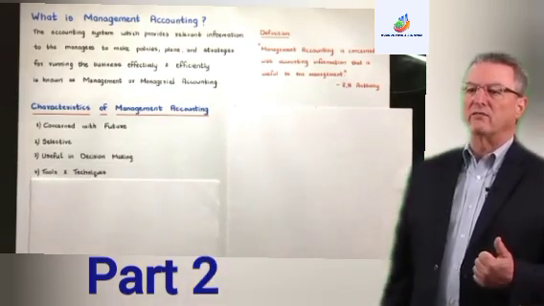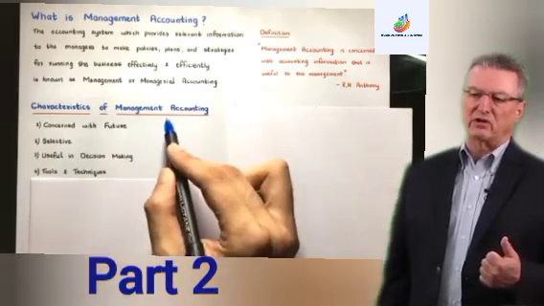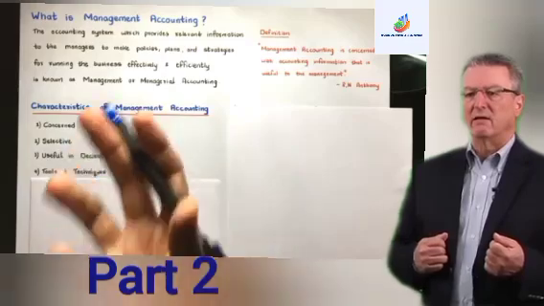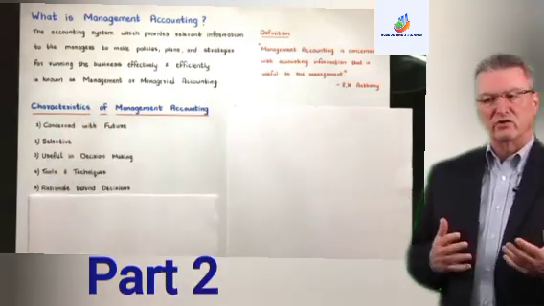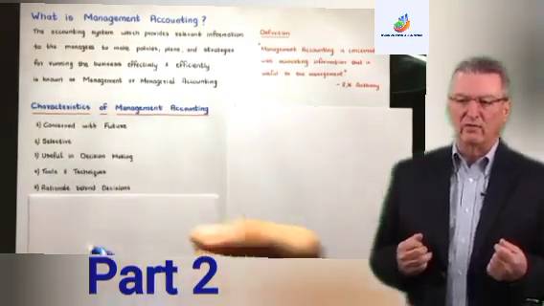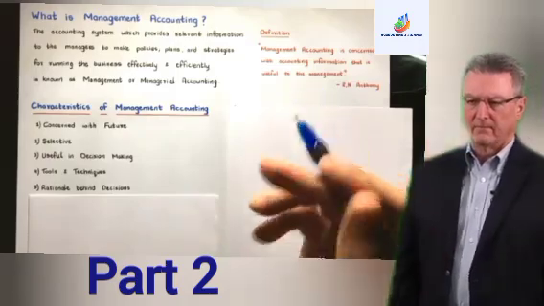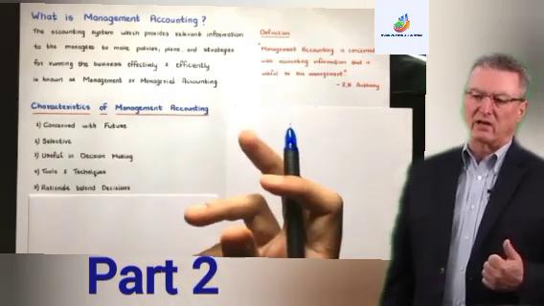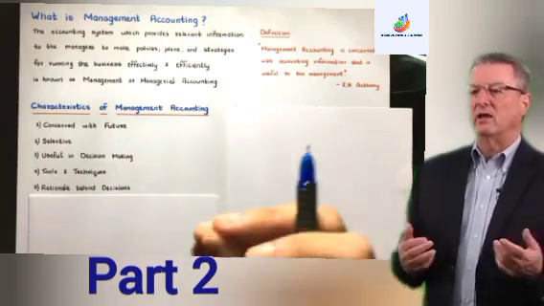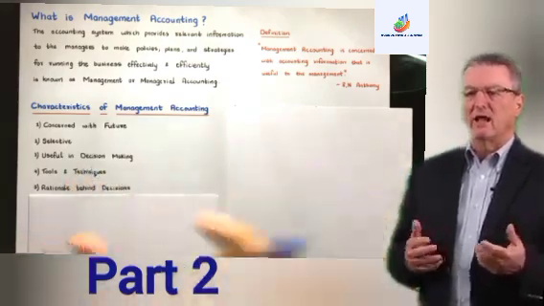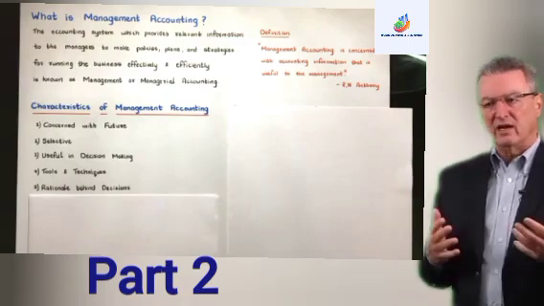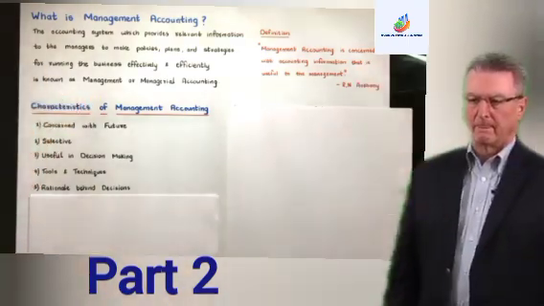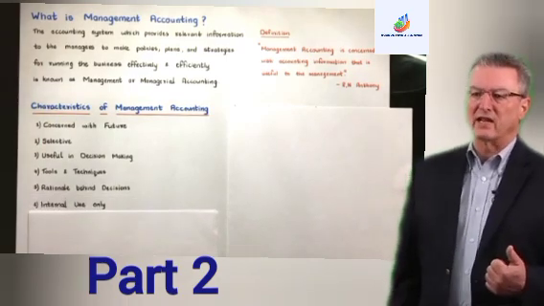And then fourth is tools and techniques. Under management accounting we have lots of tools and techniques to do the analysis of the raw data. And then, rationale behind decisions. Whatever decisions are taken by the managers, the logical reasoning behind that has to be discussed. For example, when a decision has been taken, a cause and effect relationship study has to be done: what is the effect of that decision? Is that clear?